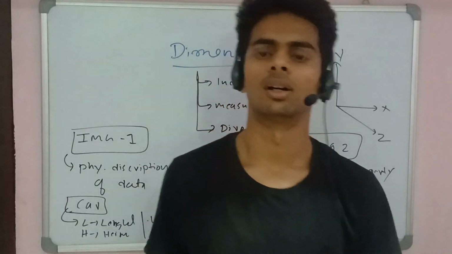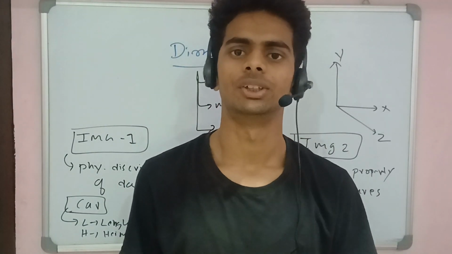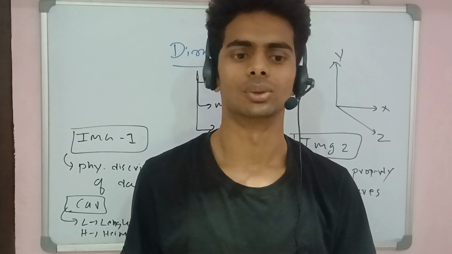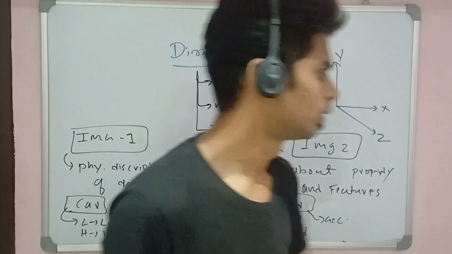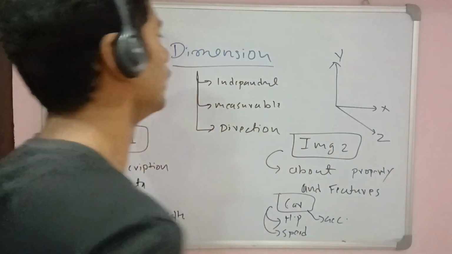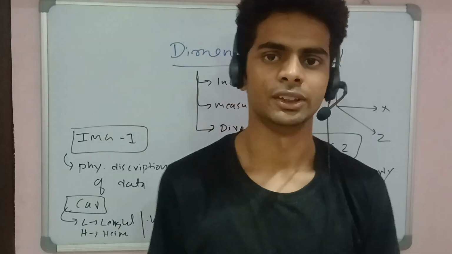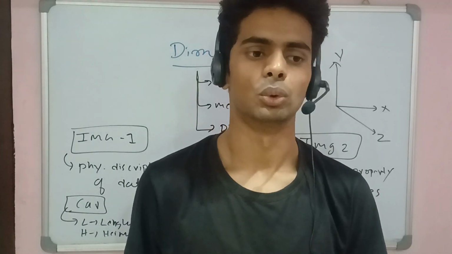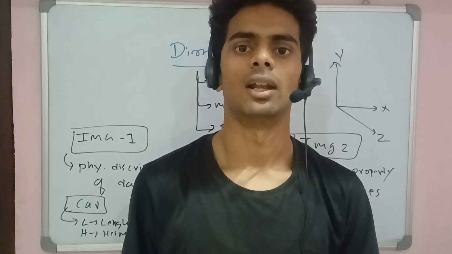Let's come to the first agenda, which is dimension. So what is dimension? This is an important part to discuss. How can you understand dimension?